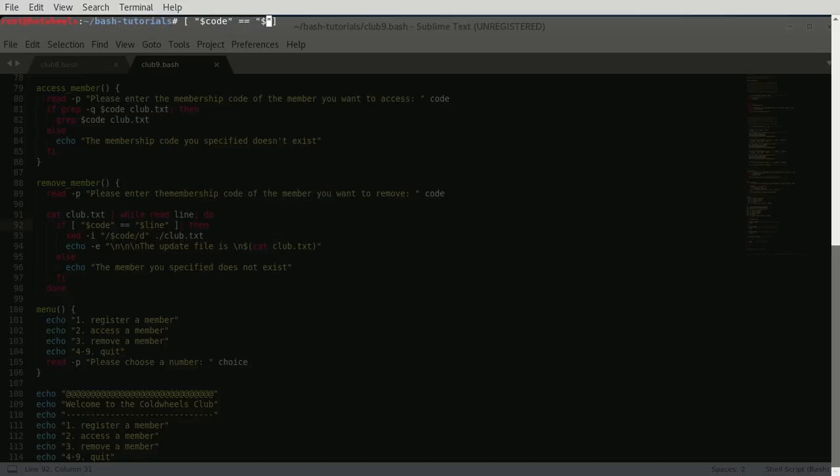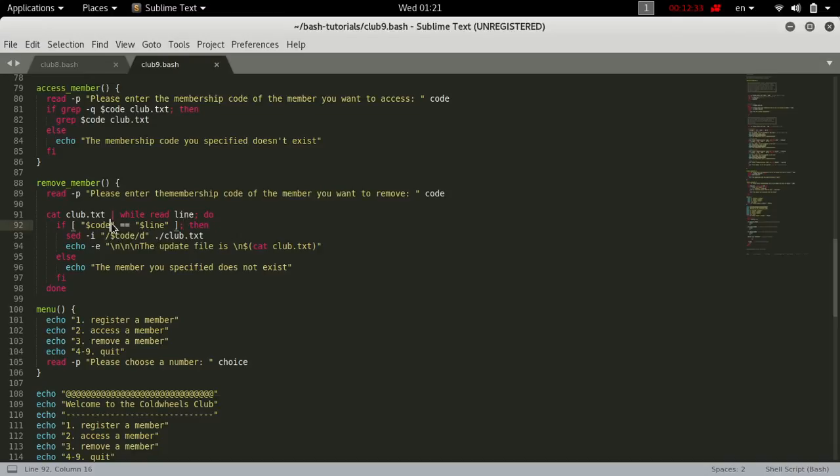So if that equals $line, and we echo the exit status, it says it's 1. However, if we say is $line equal to $line, and that's obviously true, if we echo the exit status, it will be 0, which means it's true. And that's why the code is never equal to the line, so we can't really use this.